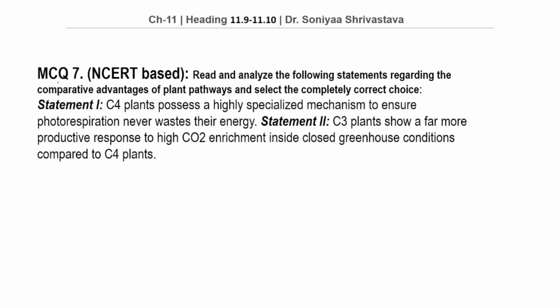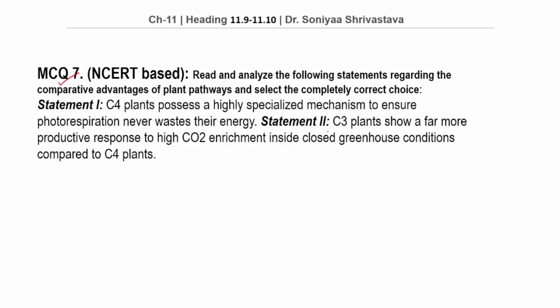Let's move on to MCQ number 7. Read and analyze the following statements regarding the comparative advantages of plant pathways and select the completely correct choice. Statement 1. C4 plants possess a highly specialized mechanism to ensure photorespiration never wastes their energy. Statement 2.